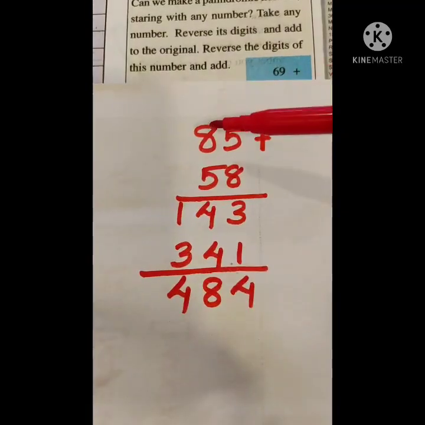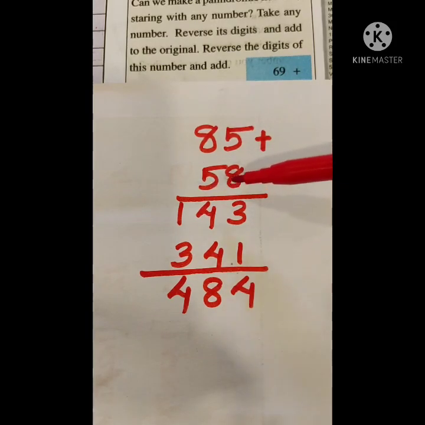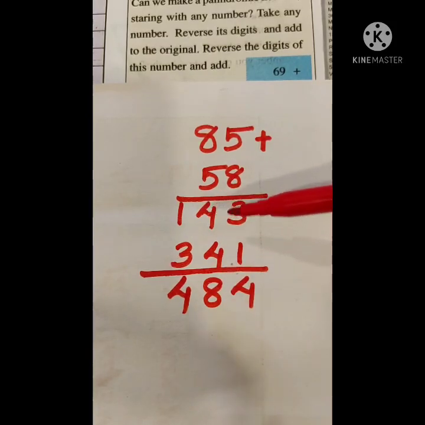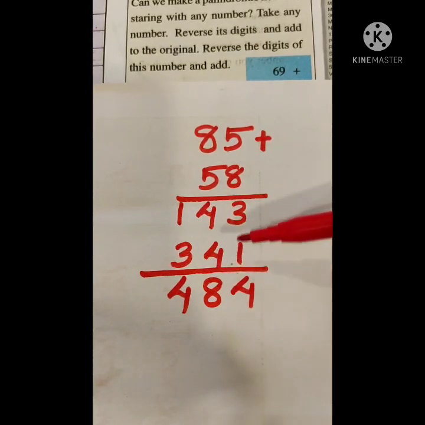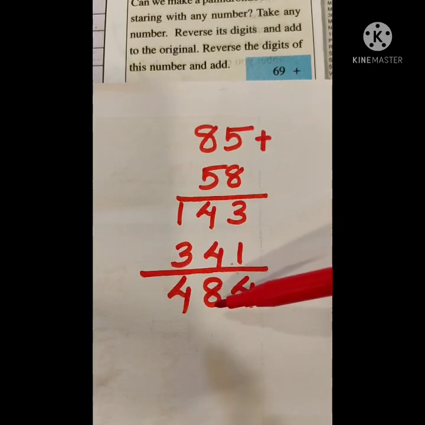Now we start with number 85. Reverse the digits, we get 58. Adding these two numbers, we get 143. Again, reverse the digits of 143, we get 341. Again we add, and we get a palindromic number, 484. When we reverse the digits of 484, we get 484. So this is a palindromic number.